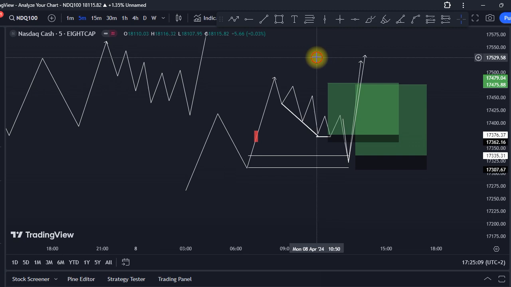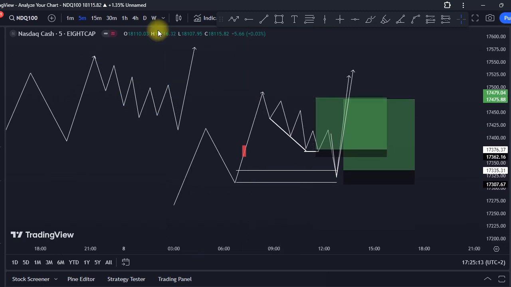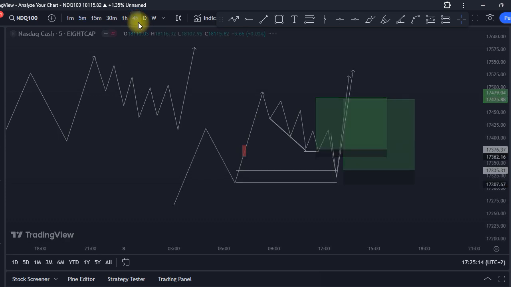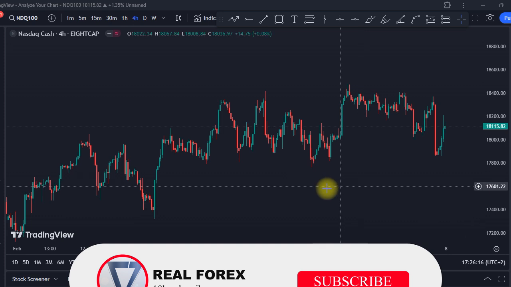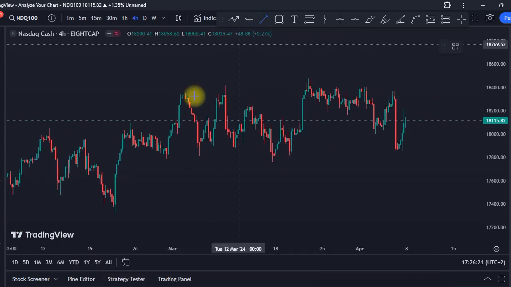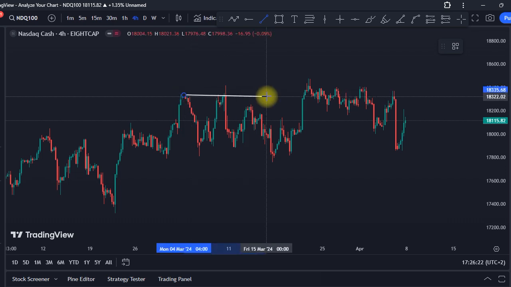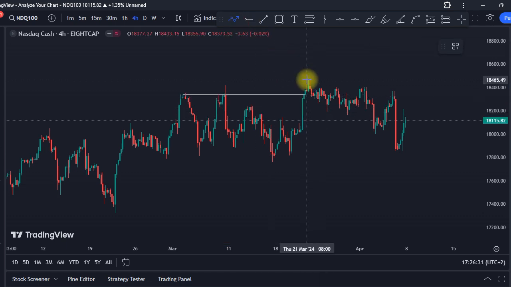So now I'm going to dive into real charts and I'm going to show you guys what I am talking about. So let's go into the 4-hour time frame of Nasdaq. Okay guys, now here we are on the Nasdaq chart. It's the 4-hour time frame of Nasdaq. As you can see here, we were breaking structure. We broke structure to the upside like this. We broke structure to the upside over here, and then the market started retracing to the downside.